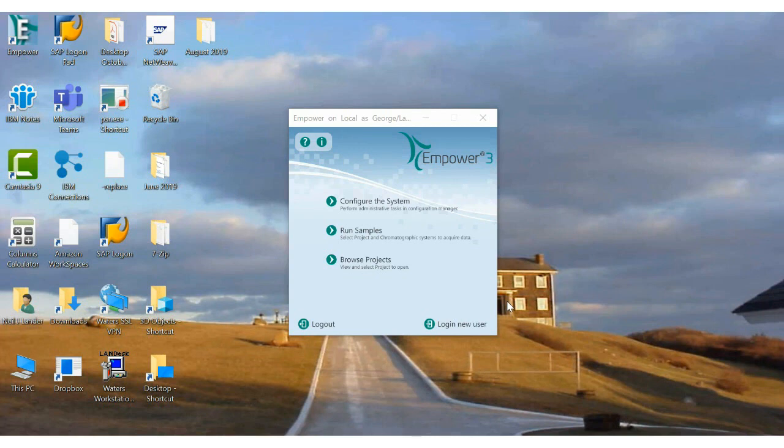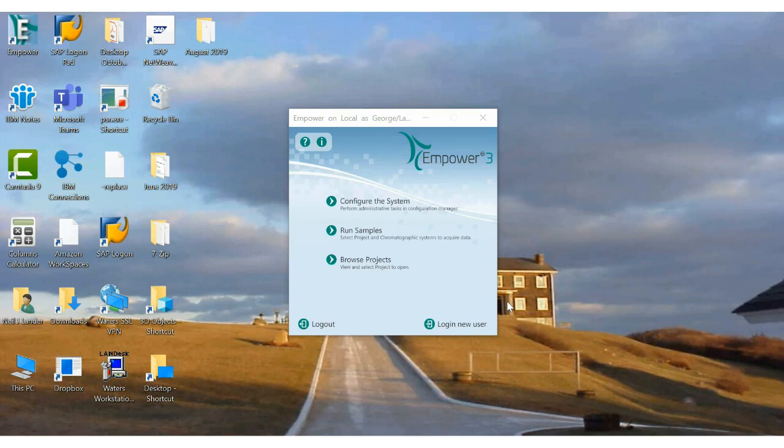Okay, now I've switched over to my Empower screen, and I am logged in with a unique username and password. This account gives me the necessary privileges to create the report method. And that's what a control chart is. It's a report method, very specifically a summary report, because we're summarizing multiple results.